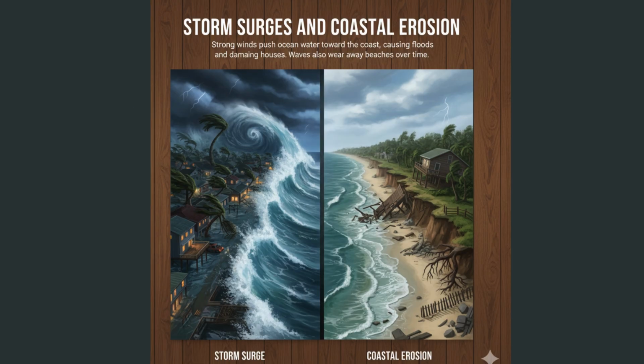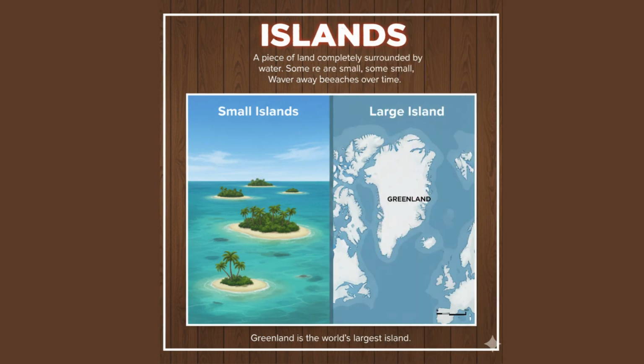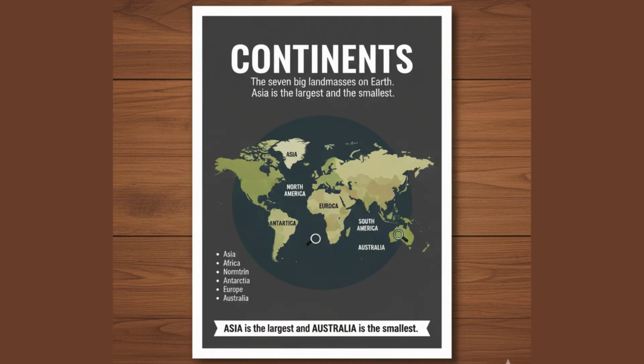Islands. An island is a piece of land completely surrounded by water. Some are small, some are large. For example, Greenland is the world's largest island. Continents. Continents are the 7 big land masses on Earth. Let's remember their names. 1. Asia. 2. Africa. 3. North America. 4. South America. 5. Antarctica. 6. Europe. 7. Australia. Asia is the largest and Australia is the smallest.